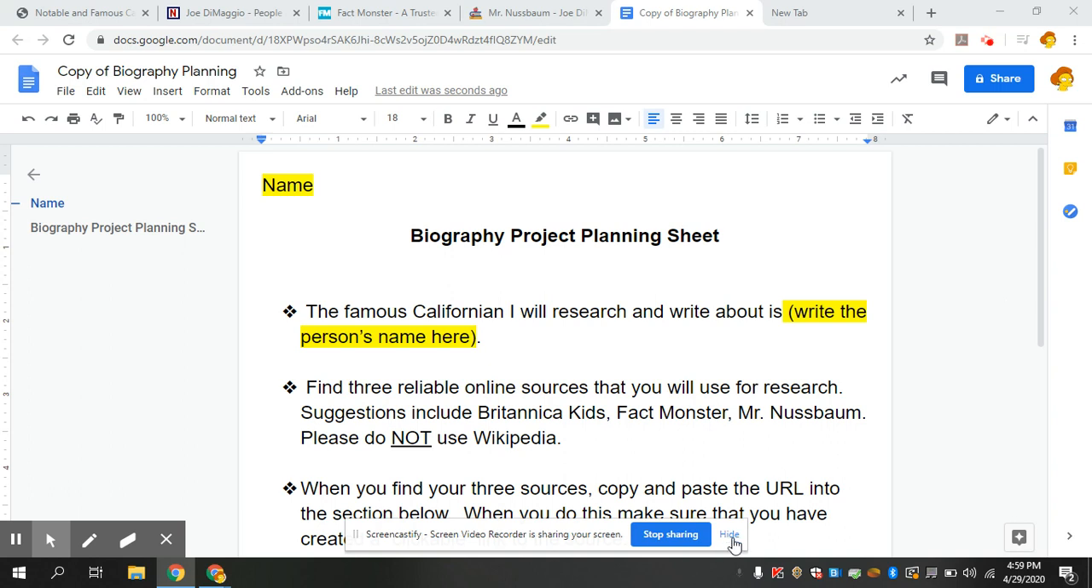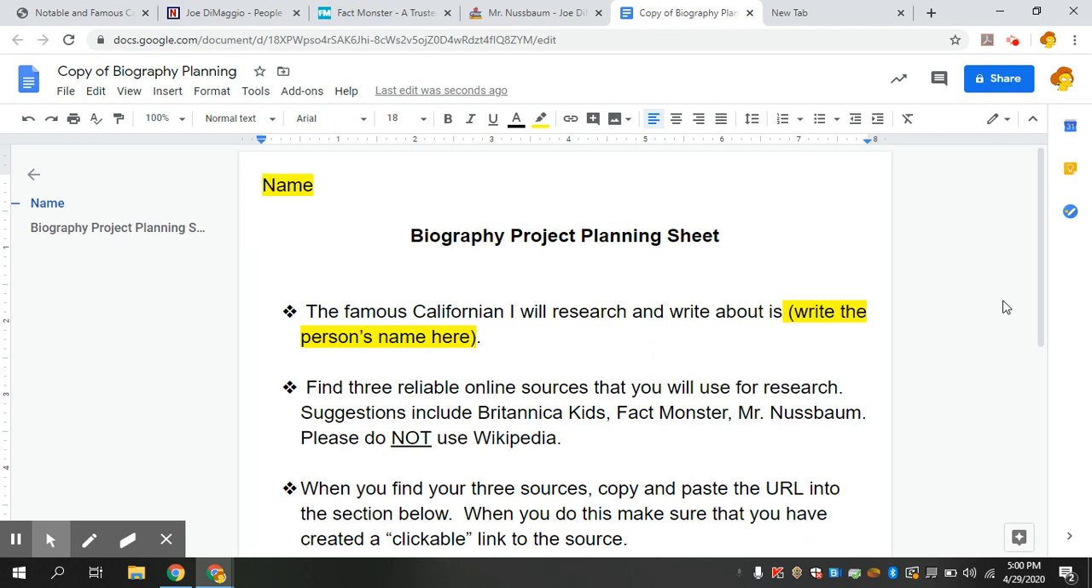All right, guys, we're gonna talk about how we are planning our biography today. Yesterday you were shown a list of famous Californians, and hopefully you've had a minute to select someone from that list to research, gather information about, so that you can write a biography for them. So today what we're going to do is find the three internet sources that we're going to use in order to do that research.